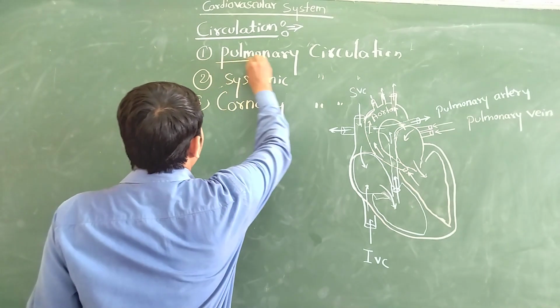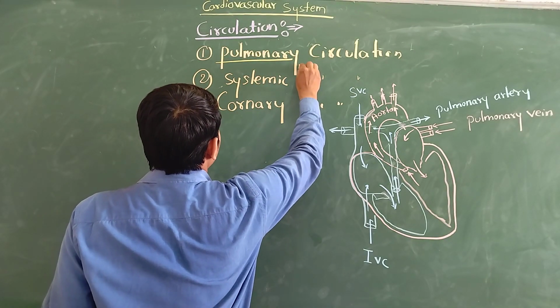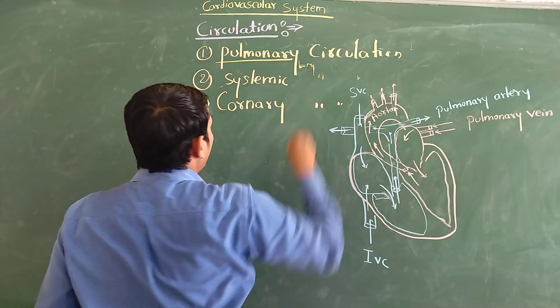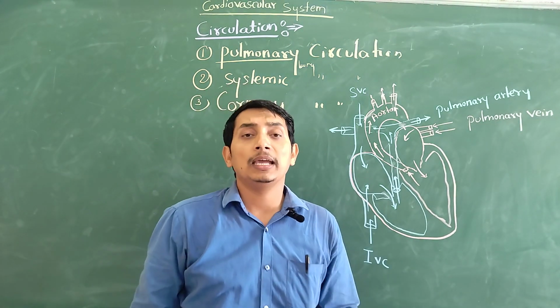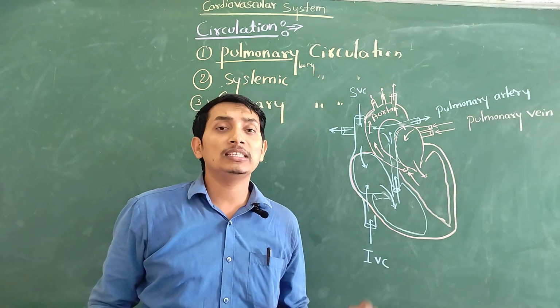So what is the meaning of pulmonary? Pulmonary means lungs. So it is blood circulation to the lungs. Why is blood circulated towards the lungs? Because the lungs help with oxygenation.